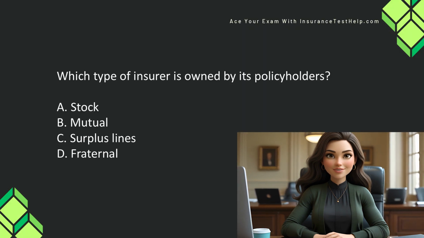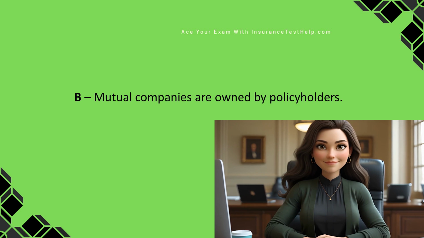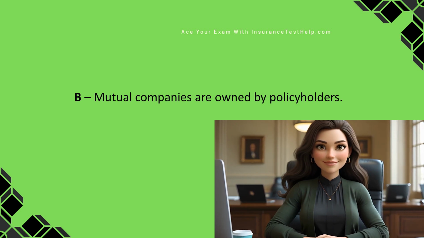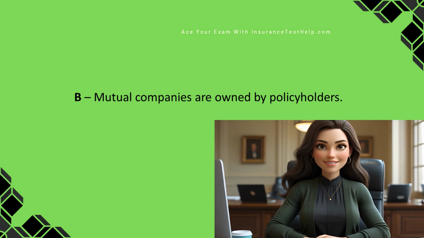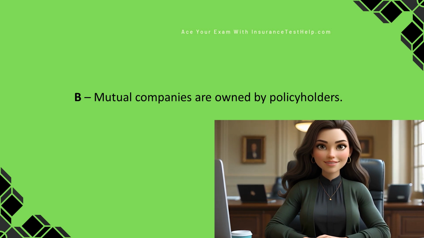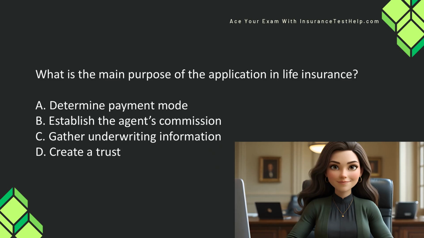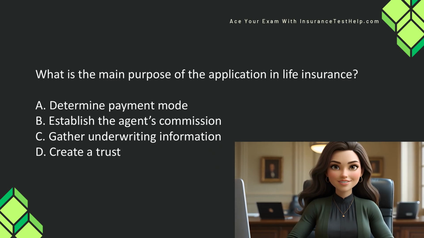Which type of insurer is owned by its policyholders? A. Stock, B. Mutual, C. Surplus lines, D. Fraternal. And of course the answer is B. Mutual companies are owned by policyholders. This is one you will most likely see on your exam. Either what is mutual or what is a stock company. No idea why they think this is super important, but it is usually on the exam, so be sure you know the difference.